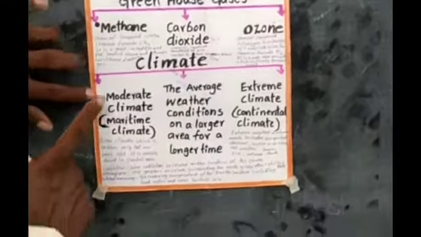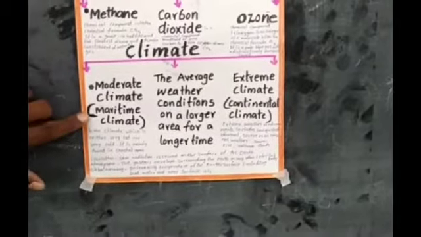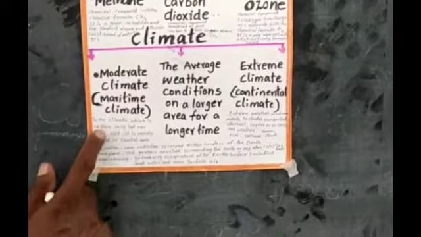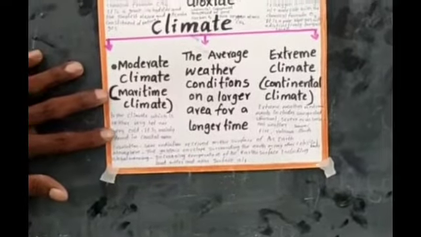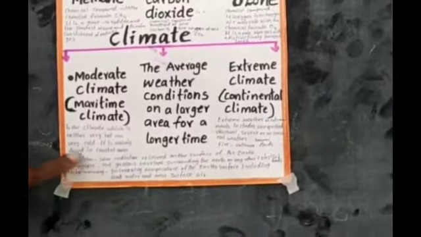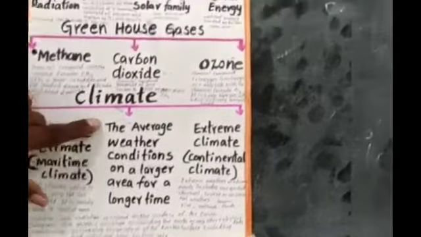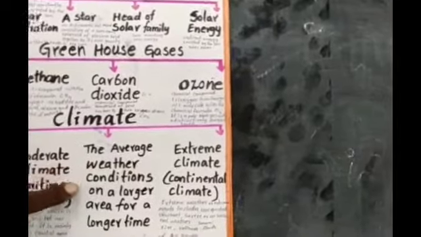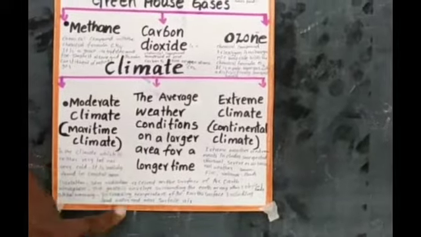And moderate climate. Moderate climate means maritime climate. It is the climate which is neither very hot nor very cold. Sometimes it is very hot, sometimes it is very cold. It is mainly found in coastal areas, and it is the average weather condition over a larger area for a longer time.